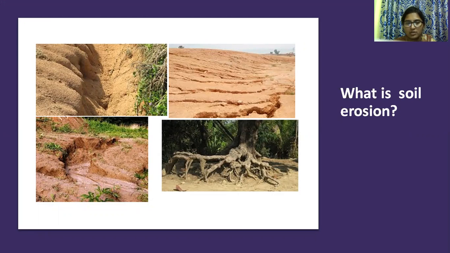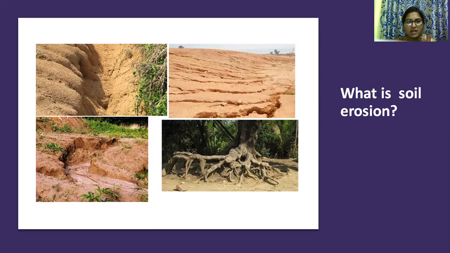Soil erosion. The term soil erosion refers to the undesirable depletion of the physical components of the soil, especially surface litter and topsoil, from one place to another place.